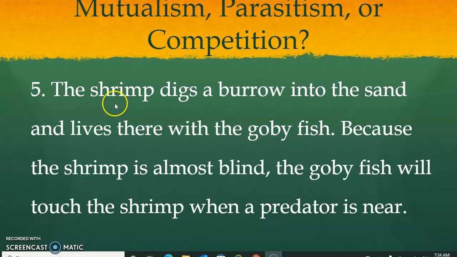This question: a shrimp that digs a burrow into the sand and lives there with the goby fish. Because the shrimp is almost blind, the goby fish will touch the shrimp when a predator is near. So as the shrimp is blind, it gets a sign from the goby fish when there is a predator. A predator is the organism which eats the shrimp. So what kind of relationship is this? Mutualism, parasitism, or competition? If you got mutualism, you got it right.